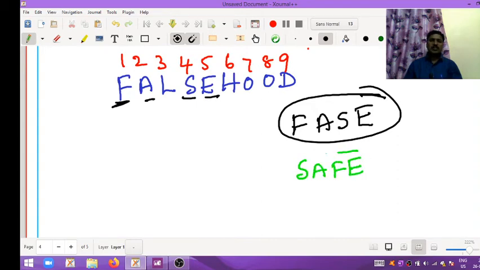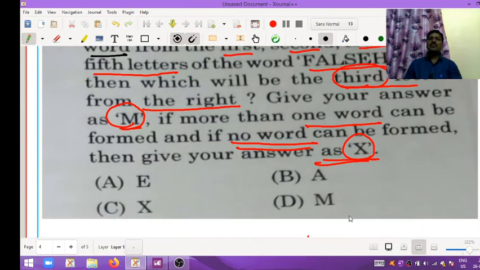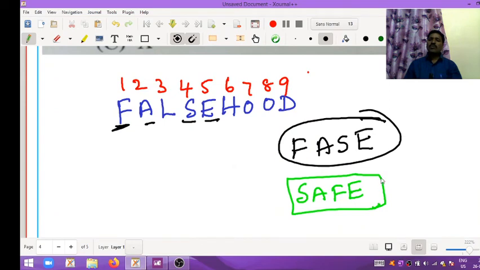In this, we want to find if only one word is there. If more than one word is there, the letter is M. If no word is there, the letter is X. But here only one word is there.